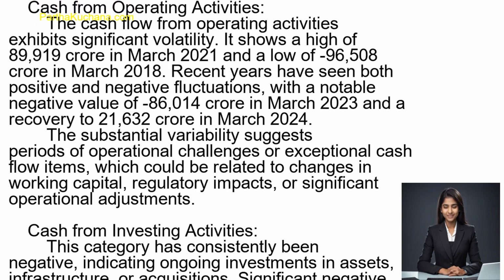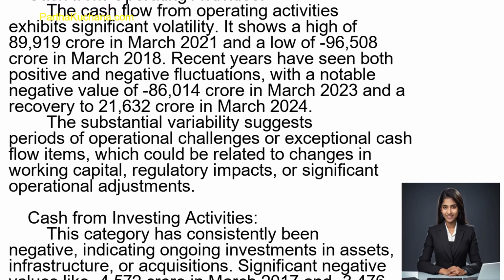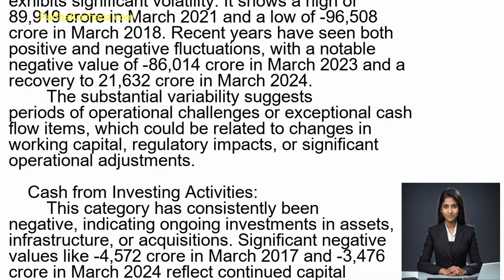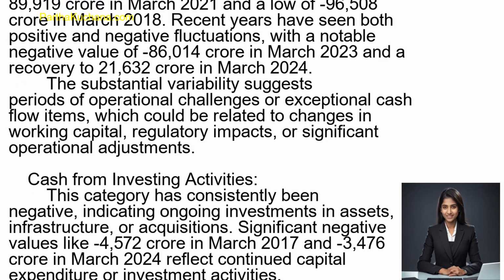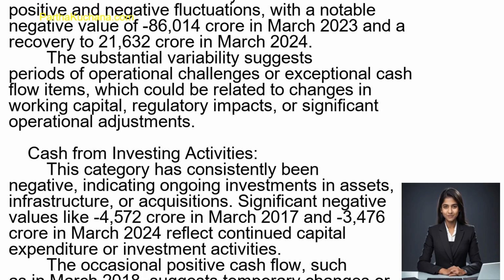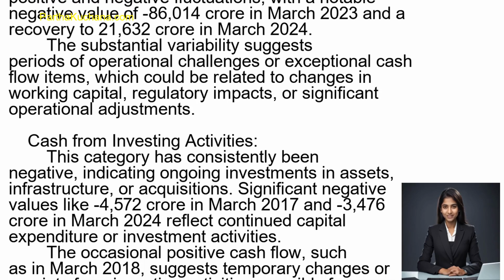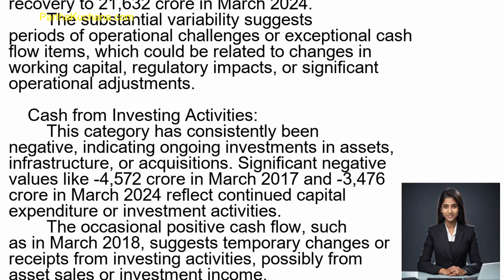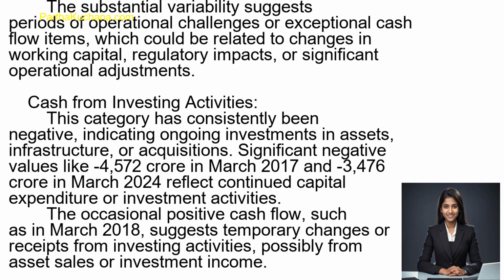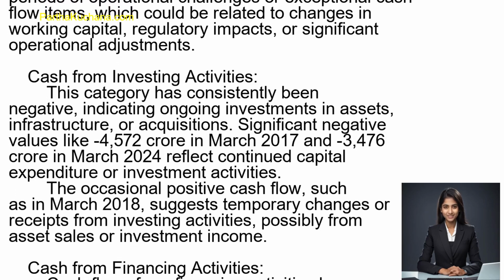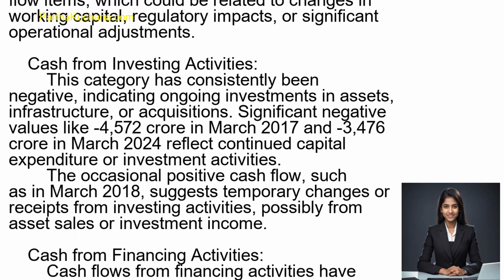Recent years have seen both positive and negative fluctuations, with a notable negative value of minus 86,014 rupees crore in March 2023 and a recovery to 21,632 crore rupees in March 2024. The substantial variability suggests periods of operational challenges or exceptional cash flow items, which could be related to changes in working capital, regulatory impacts, or significant operational adjustments.